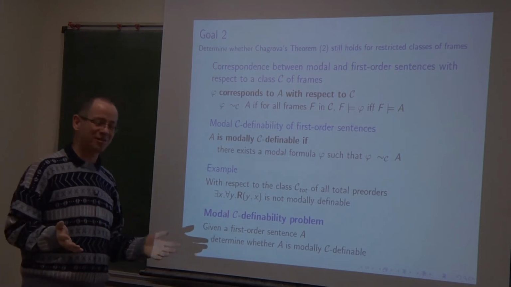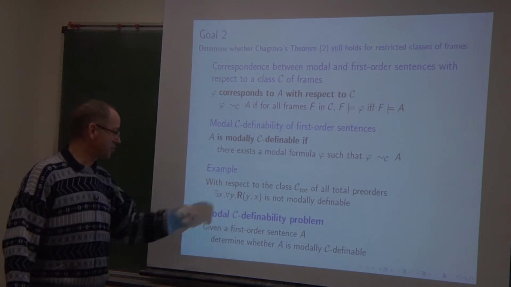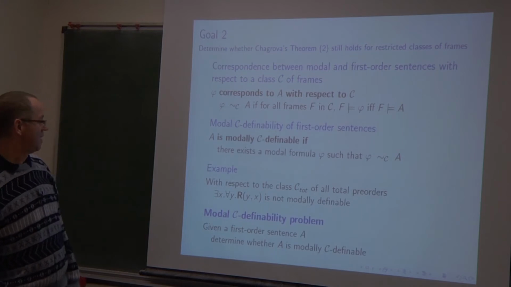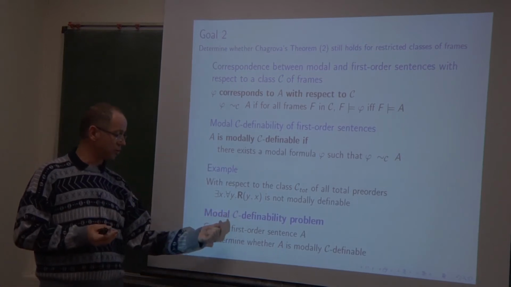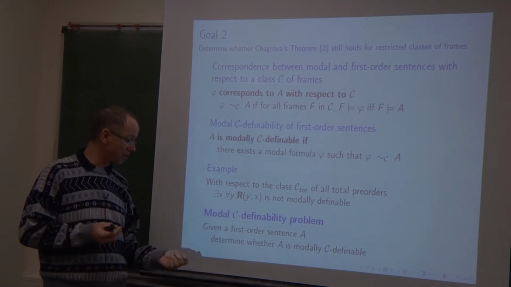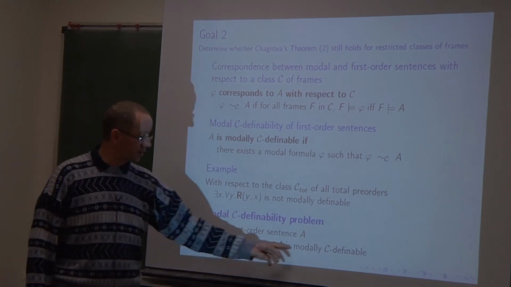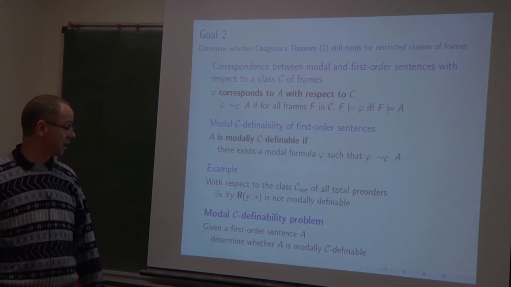If you're interested, I can talk with you later. I don't know why I have chosen this example. And the modal definability problem, when we restrict the discussion to the class C of frames, is, given a first order condition A, to determine if there exists a modal formula corresponding to it with respect to the class C.